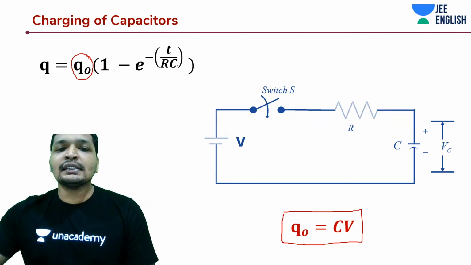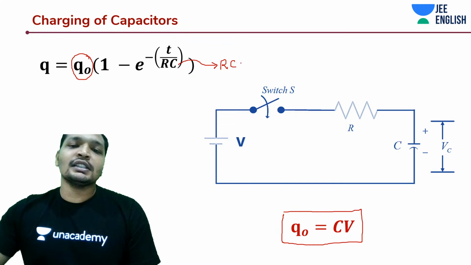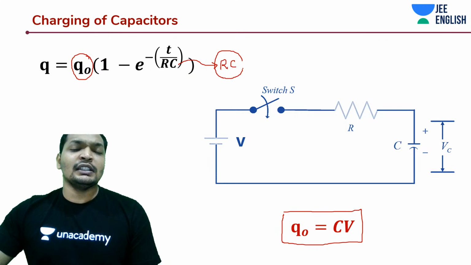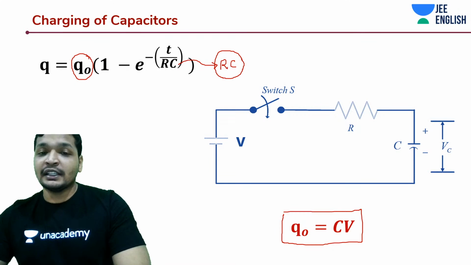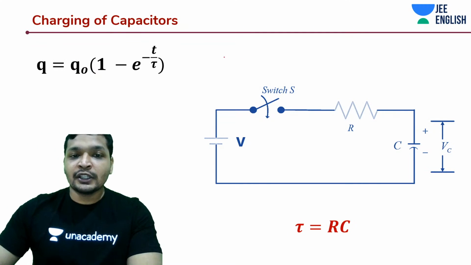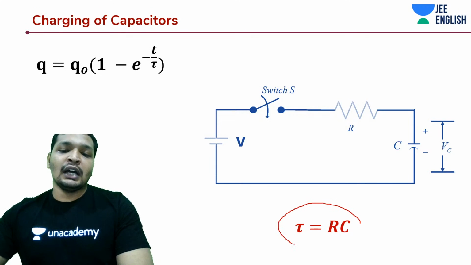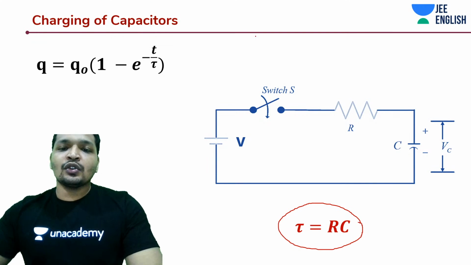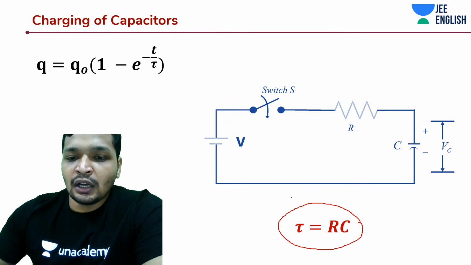Okay, and there is something interesting about this RC, not just in DC circuits, also in AC it is a very interesting part. But now we are dealing with DC, guys. Okay, we'll be focusing on DC. So I'm going to call this tau, which is known as time constant, students.